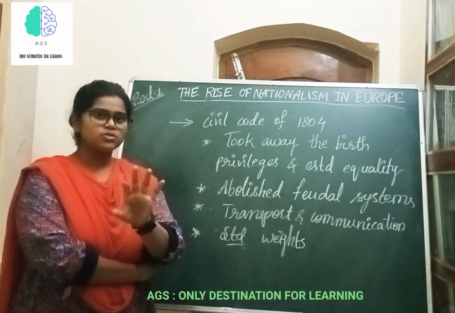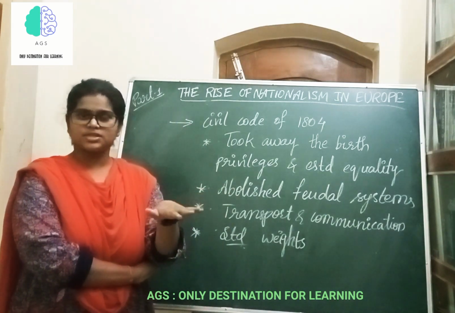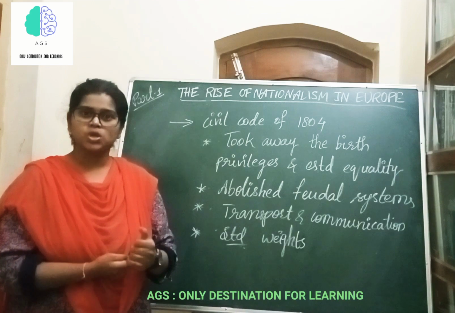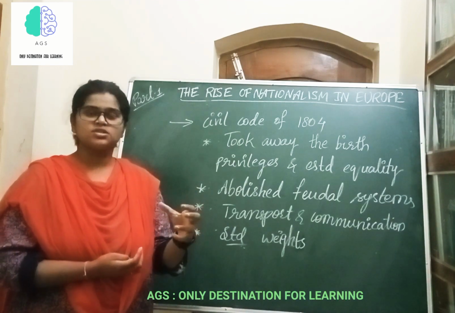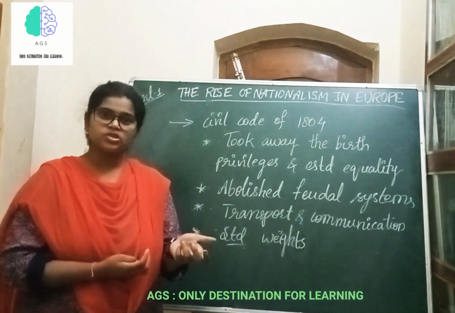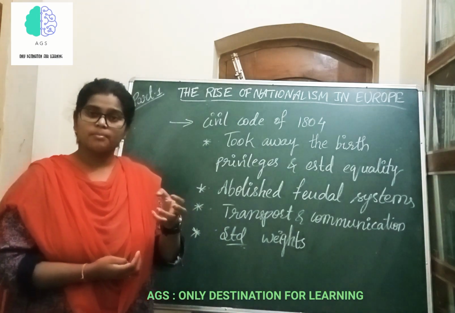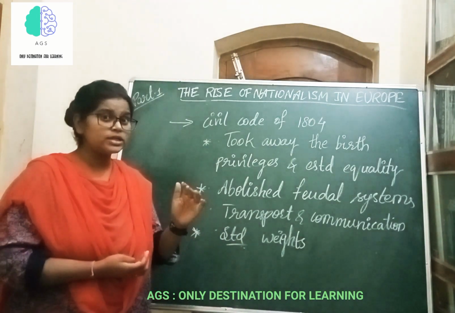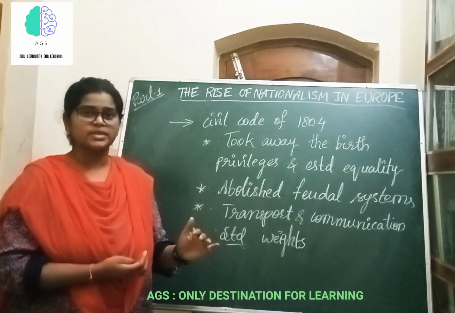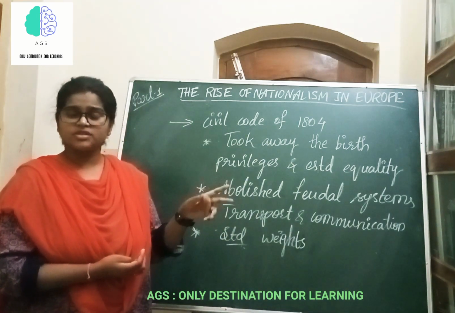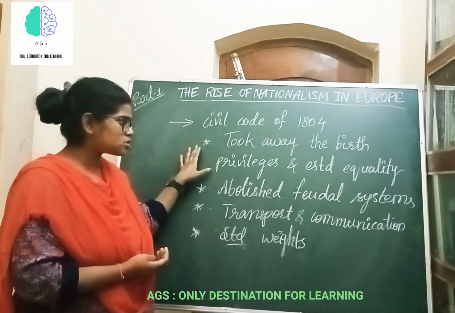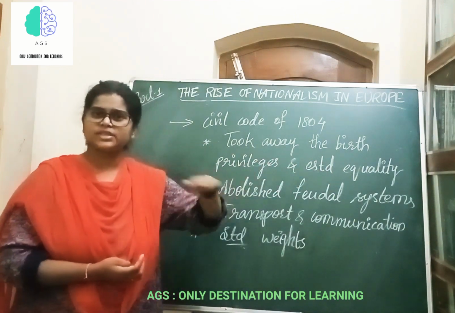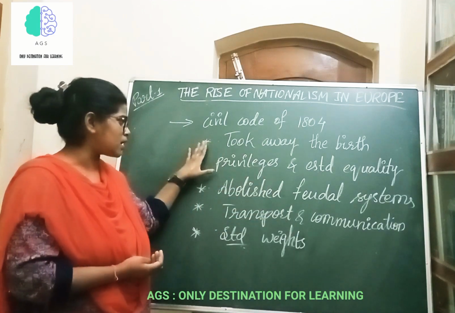See, I have explained to you in the system of division of estates, the clergy and nobility enjoyed birth privileges which exempted them from all kinds of taxes. Only the third estate was supposed to pay the taxes, but not the first and second. So he took away those birth privileges and established equality among the entire population. This is the first one.